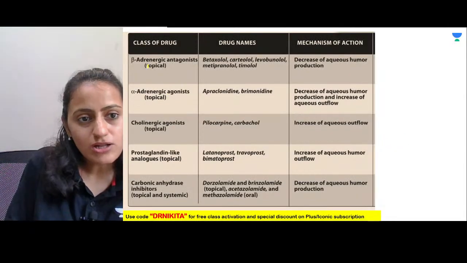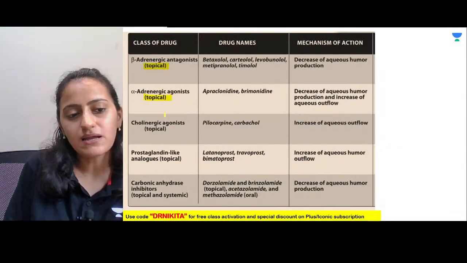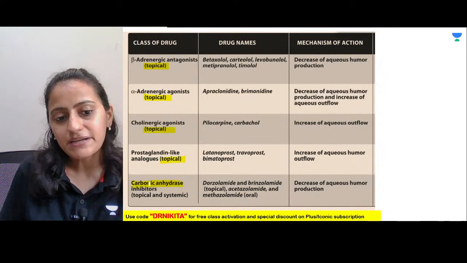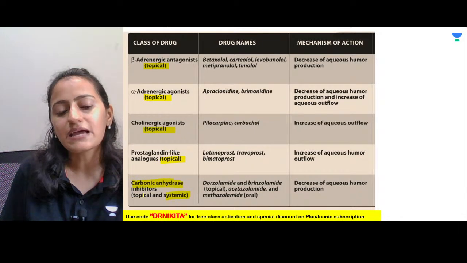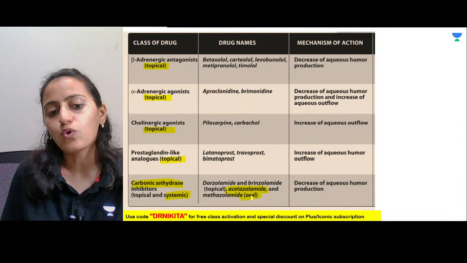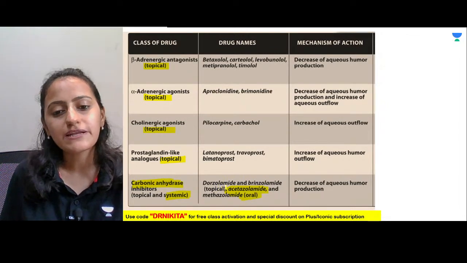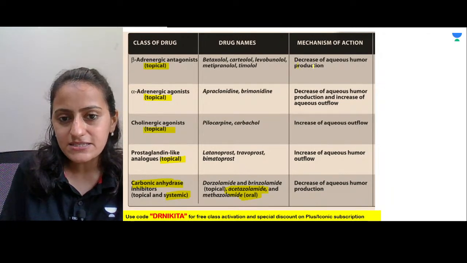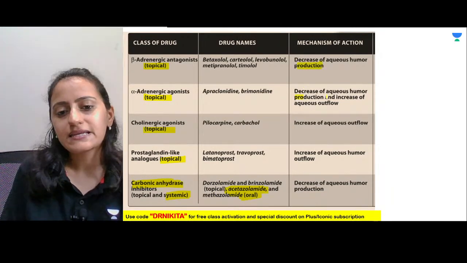Okay, so look at all the drugs: beta blockers topical, alpha topical, cholinergic topical, prostaglandin topical. But carbonic anhydrase inhibitors can be topical and systemic. Out of that, acetazolamide is oral. Dorzolamide, brinzolamide are topical. Right? How do the drugs act? Decrease the production. Right? Decrease the production.